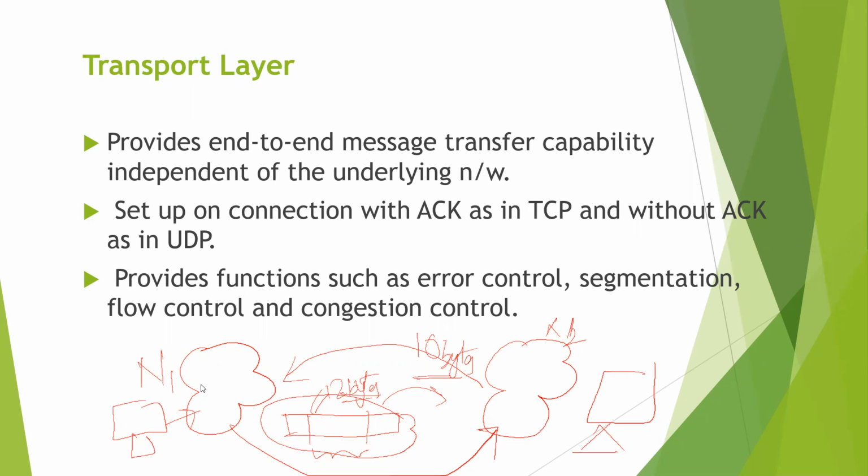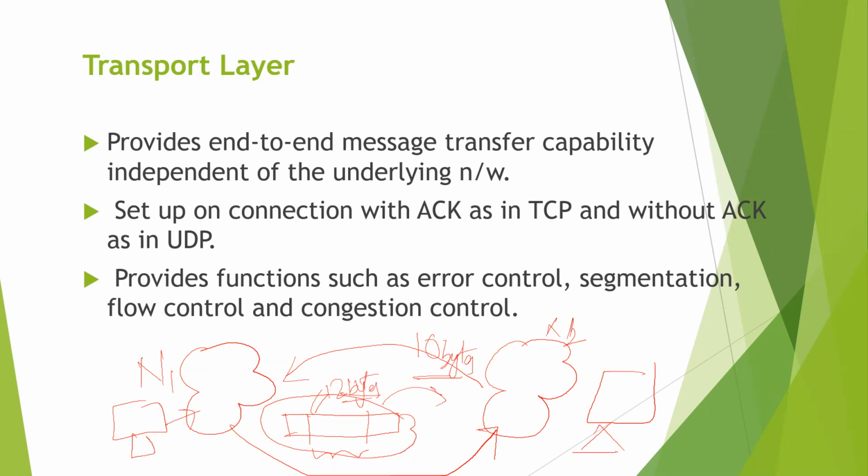So it also gives segmentation and flow control. When we divide the message packet, the information should be delivered to N2 so that the messages are like 1, 2, 3. First you need to put the first packet, then the second packet, so that flow control should also be sent to that network. So these are all taken care of by the transport layer.